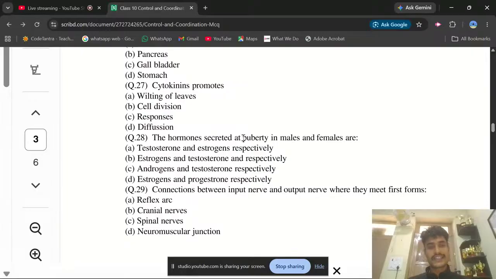The hormones secreted at puberty in males and females. We have discussed that, sir. Males produce a kind of hormone called testosterone, and its basic site of formation is the testis. I already told you that. And in females, there is production of estrogen and progesterone, which is a function of our ovary. So these are the organs.